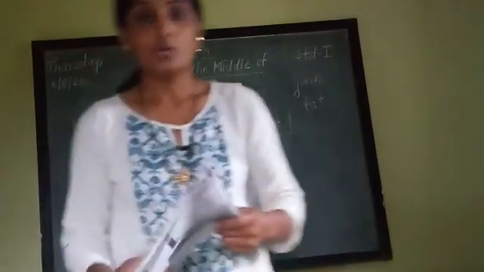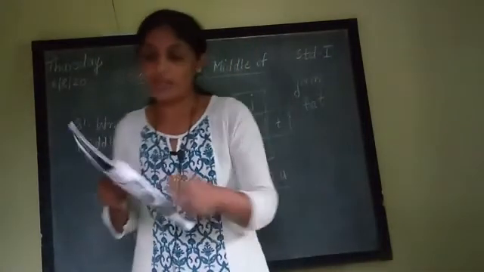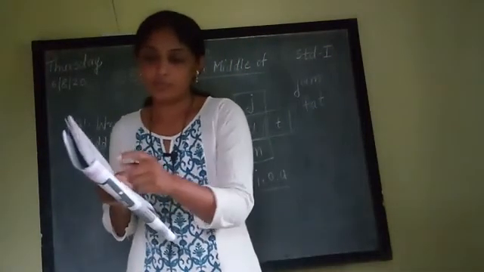You have to open your textbook and do question number 1.